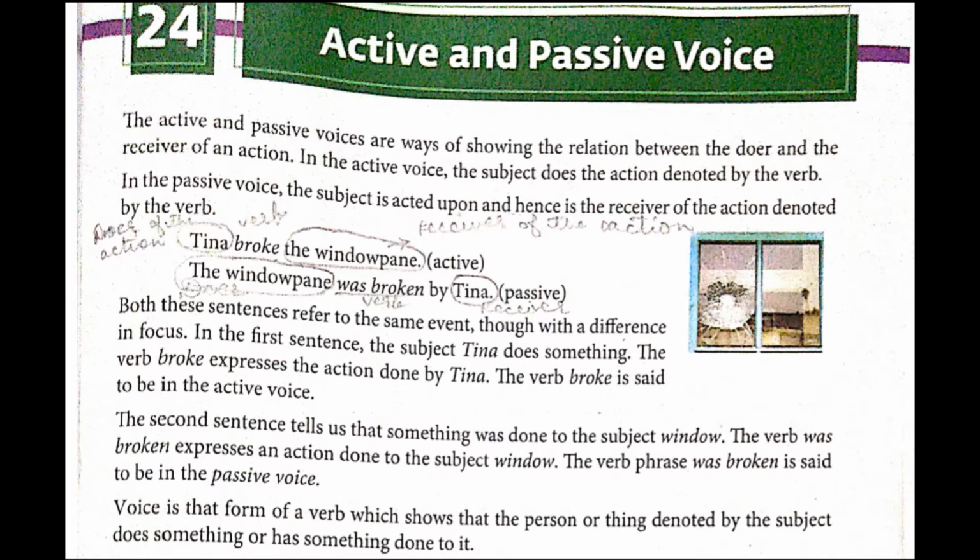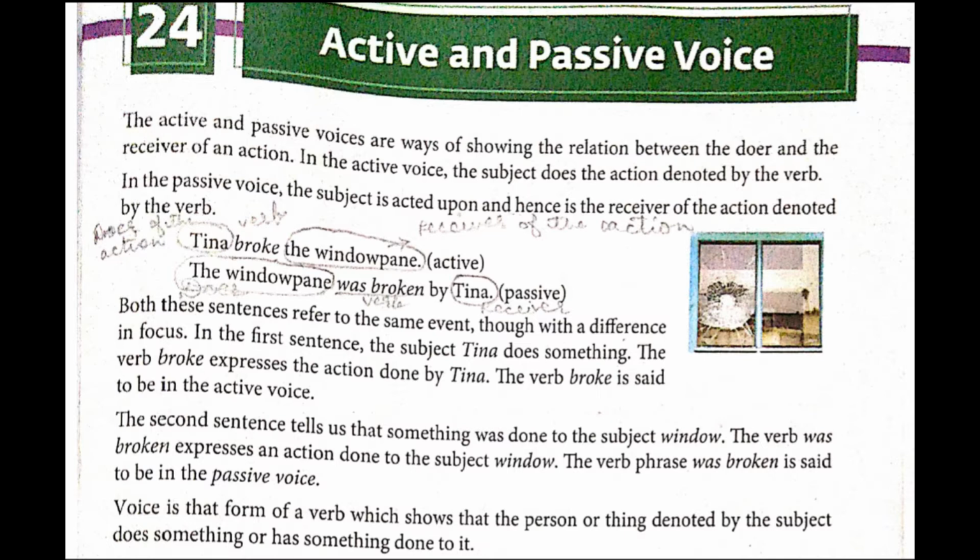Whenever you are doing this, underline the verb first. Now in the second sentence, the window pane became the doer of the action and Tina became the receiver of the action. And broke you will change into was broken. And by is the agent.